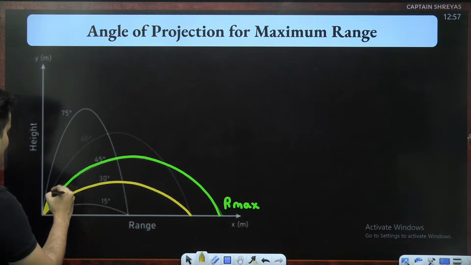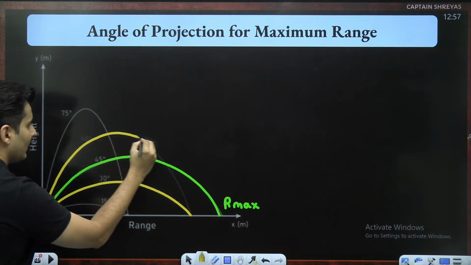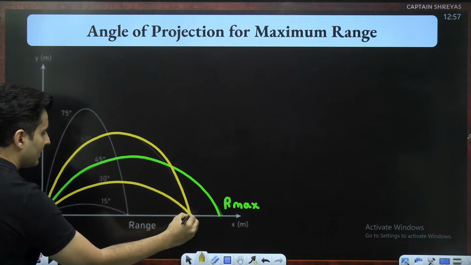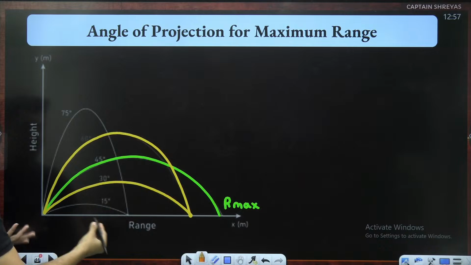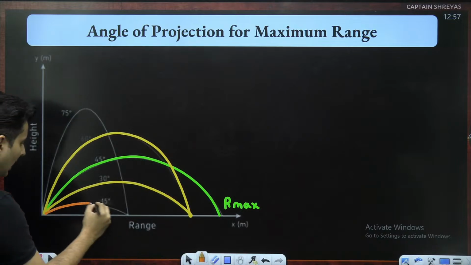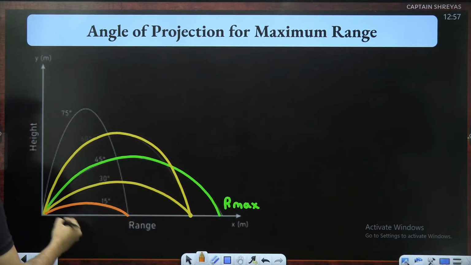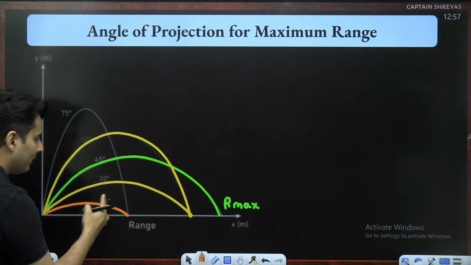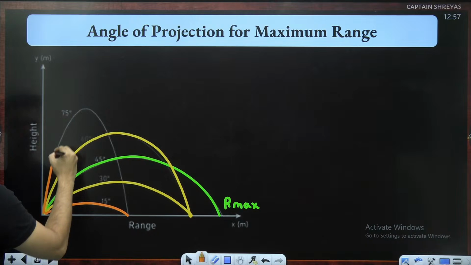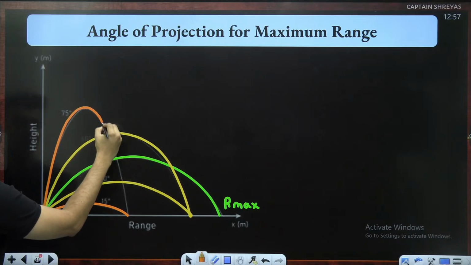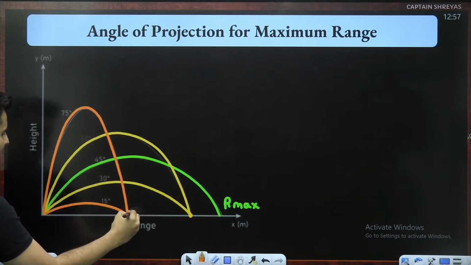So if you project it at 60 degrees, you will see it will still land at the same place. If you project it at some other angle like 15 degrees, it will land somewhere even closer. Complementary angle of 15, 90 minus 15, is 75. So if you project it at 75 degrees, it will go higher, but it will land at the same place.